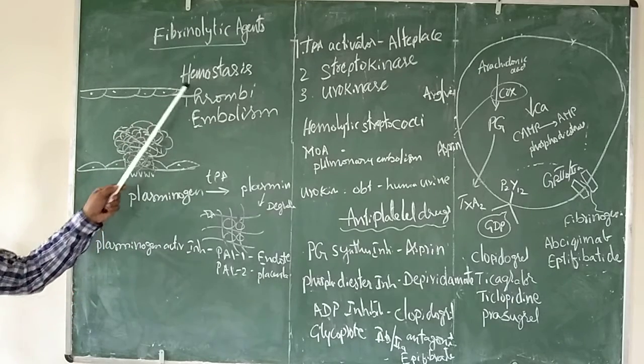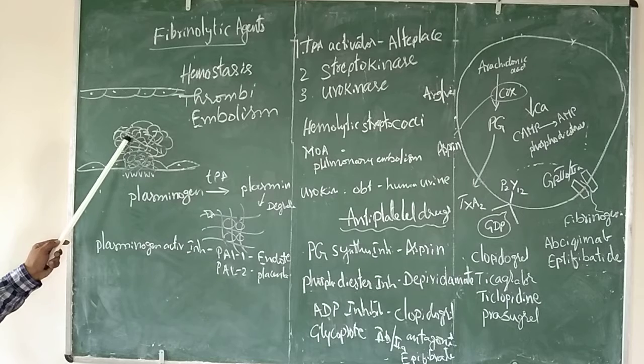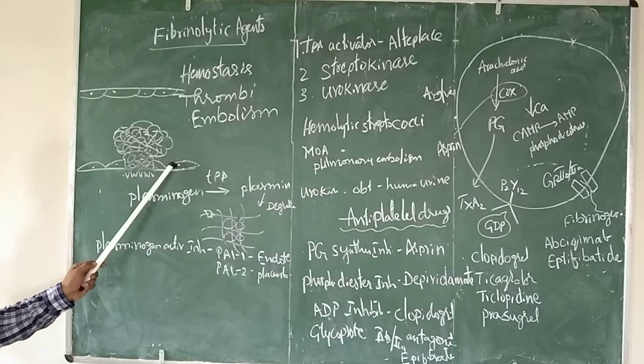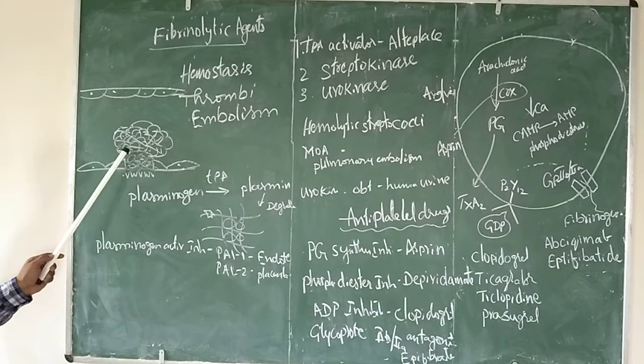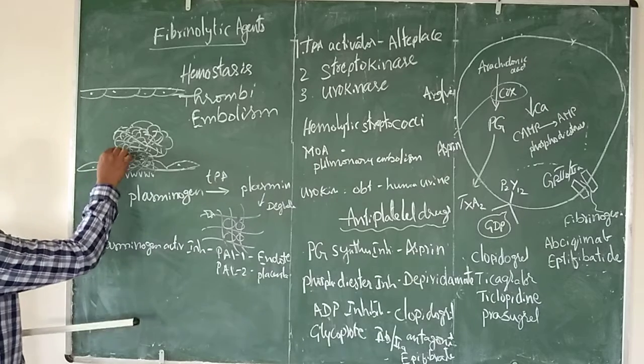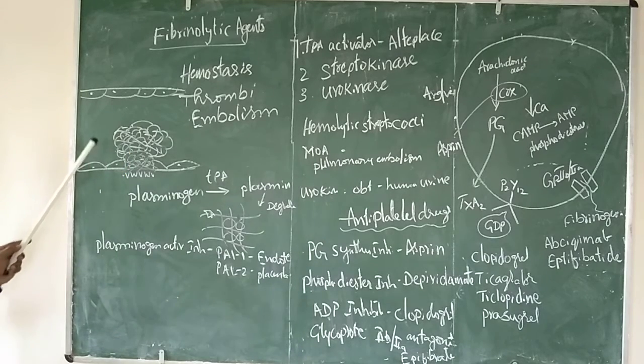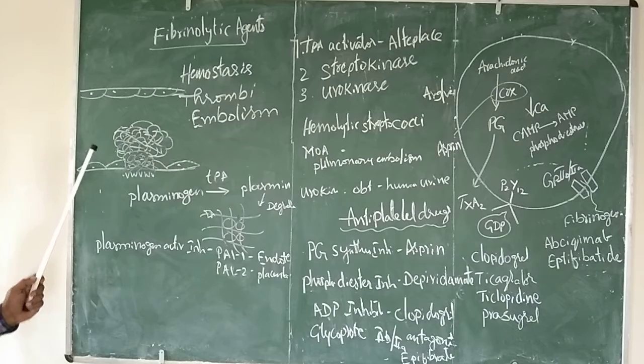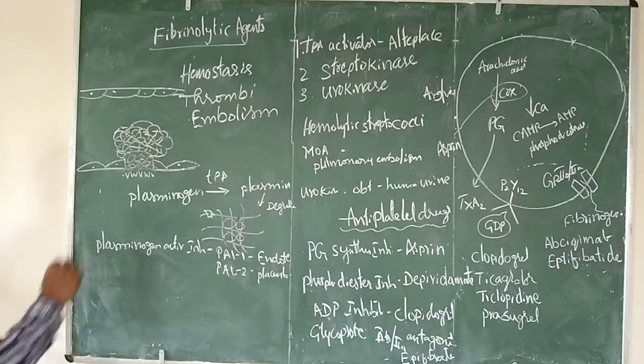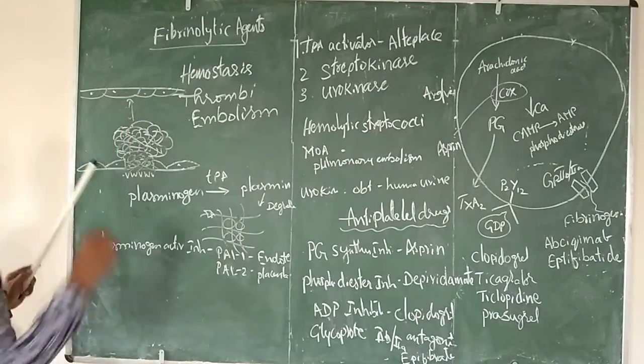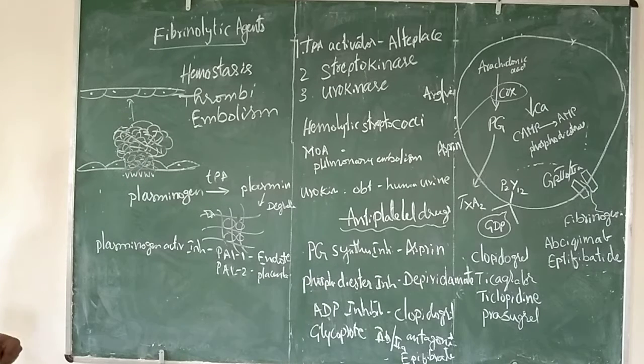So the difference between hemostasis and thrombi is that thrombi is the enormous growth of this clot. Here an uncontrollable clot is formed, which may interfere with the blood flow of the vessel. That decreases the blood vessel lumen, because obviously there is less volume to flow the blood. Okay, this is called thrombi.